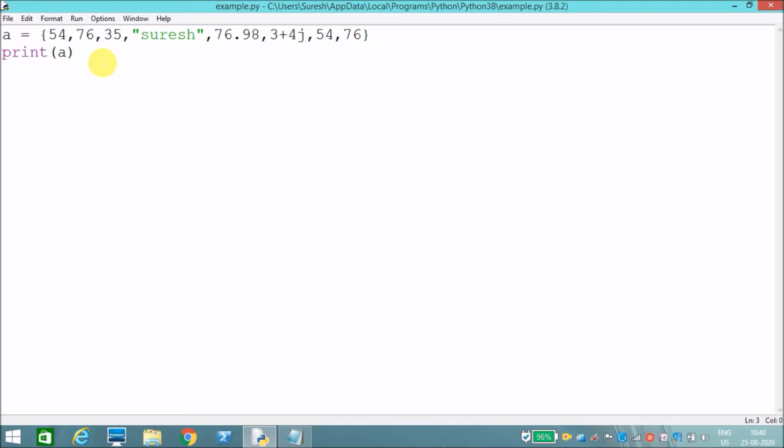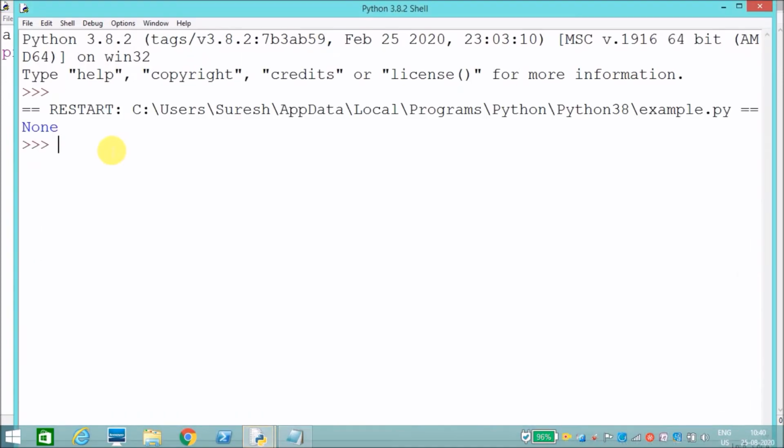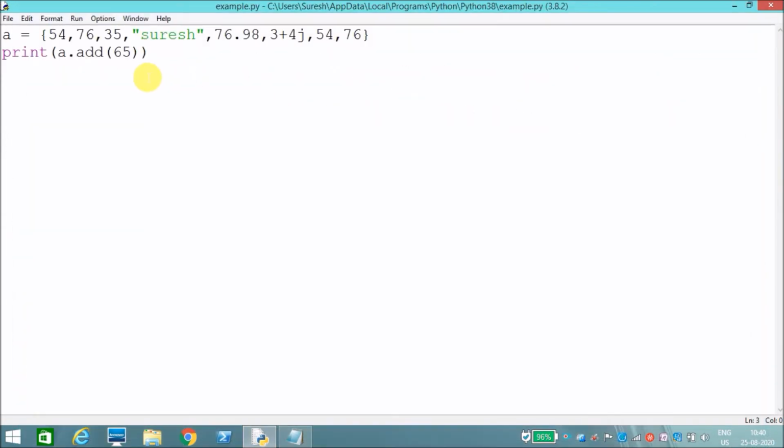Now the first one is adding an element. How can we add? My set name is a, and add is a method, so a dot add of the element. I'm saying 65. I need to add 65 to my set. So the add method helps to add an element: a dot add of 65. Now I'll print a.